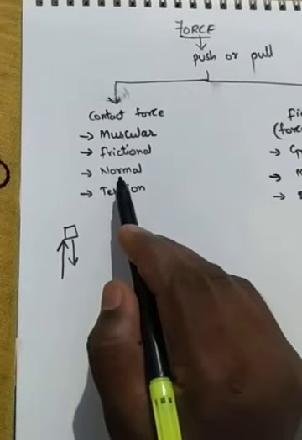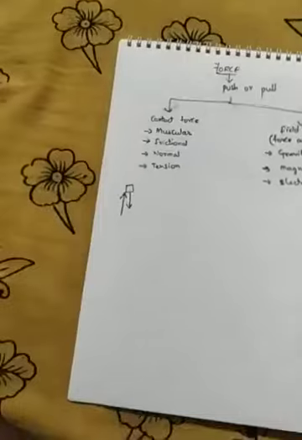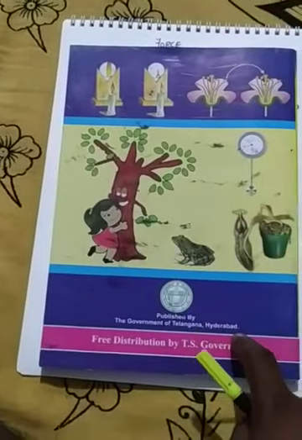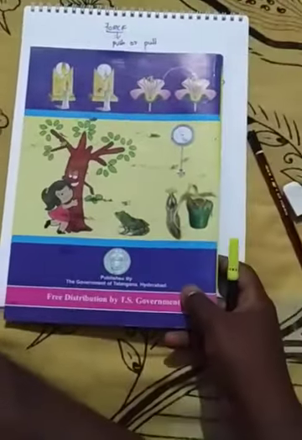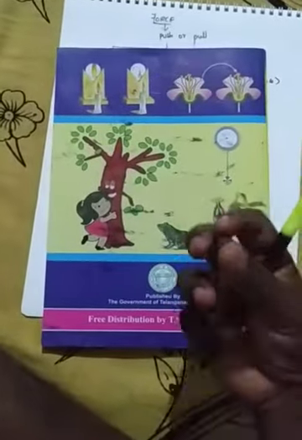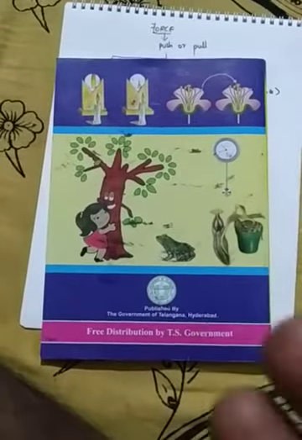The next is the normal force. For example, I'm keeping this book on my book. Does the book fall down or does it stay on my book? It stays on my book, because what forces are acting on this book? Gravitational force is acting downwards towards the ground. So one more force will act opposite to this gravitational force, that is called the normal force, right?